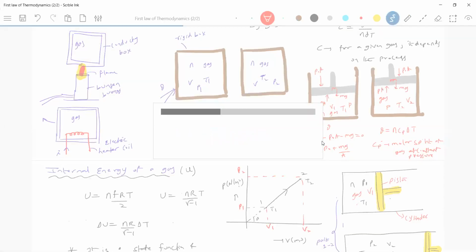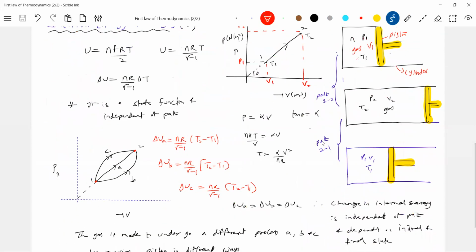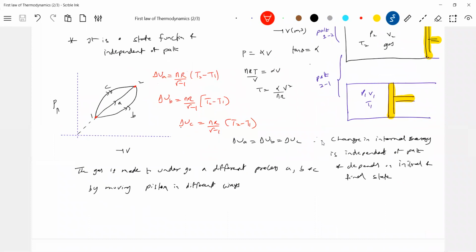Now I'll say that this Q depends on path. Change in internal energy is independent of path. Molar capacity depends on path. Means here, what is the process it will undergo, where pressure and volume are changing? It will have one molar capacity. Here the pressure P equals alpha V squared, something like that, an equation will come. What about this? P equals alpha minus alpha V minus beta V squared. An equation of that kind will come. Agree? So for a different path, the molar capacity will be different. Similarly, the value of Q will be different here.